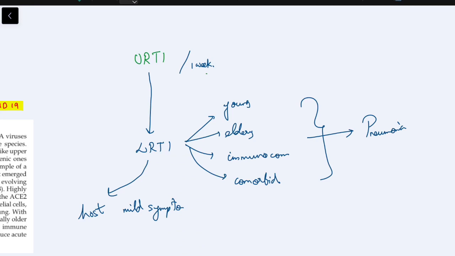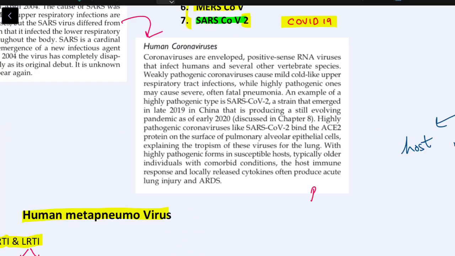So a mild case of COVID-19 is just a respiratory tract infection, but moderate and severe cases of COVID-19 are nothing but pneumonia. Not only coronavirus, but any pathogen causing pneumonia can lead to sepsis, and this sepsis can anytime trigger ARDS, which is nothing but acute respiratory distress syndrome.